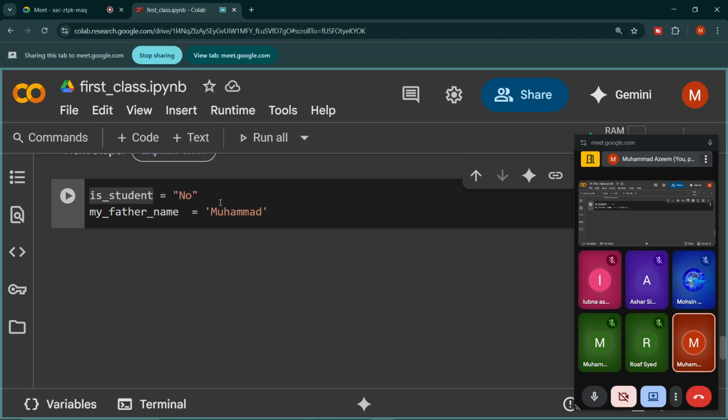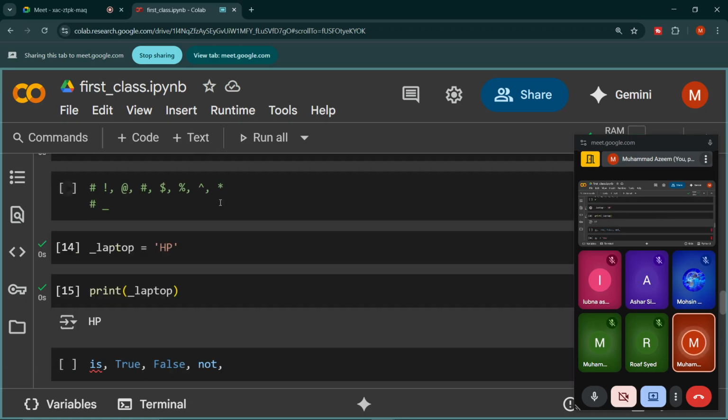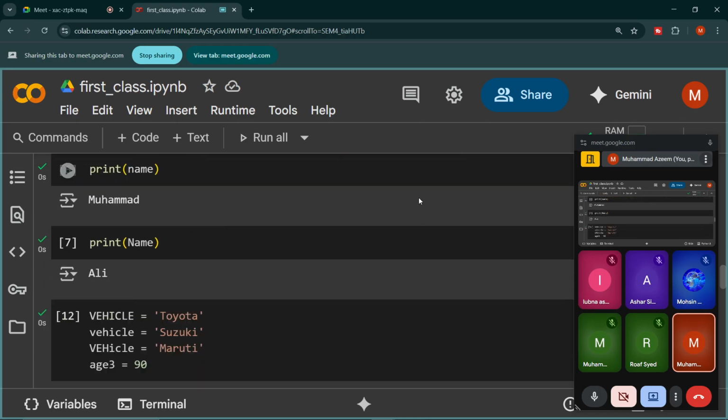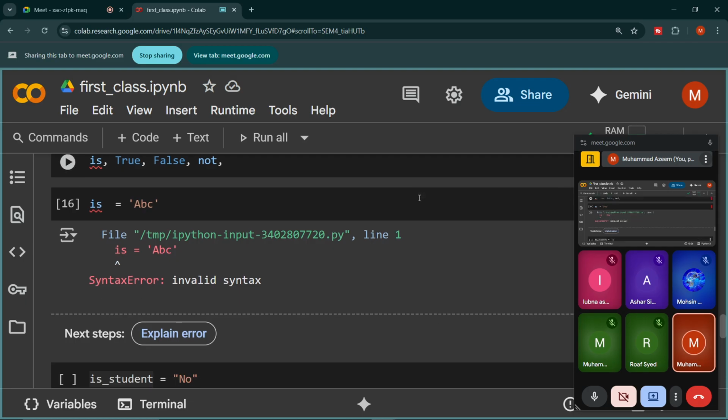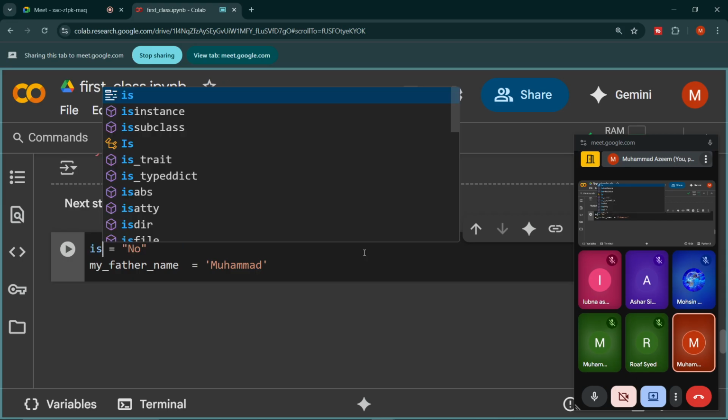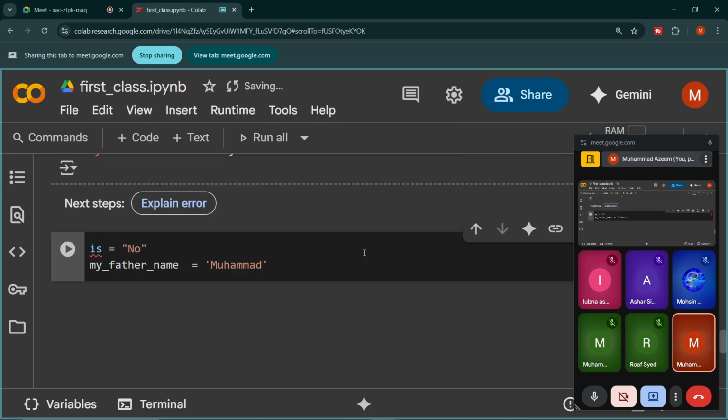Okay, so I actually left half of the fourth rule which I was discussing: reserved keywords. We cannot use only the reserved keywords. If we want to use reserved keywords, we have to write something else along with them. So is is a Python reserved keyword, and if I want to store a value or my string or anything else into this, it is not possible.